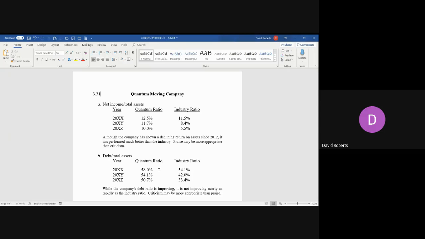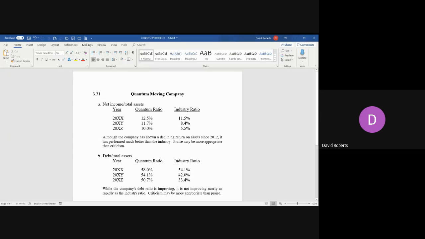In fact, the gap between the two has actually increased from 1% in the very first year to 4.5%. So although their ratio has gotten worse, they're still doing better than the industry, and relative to the industry, they are actually not declining as quickly.